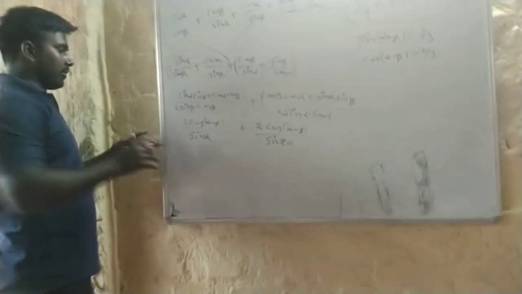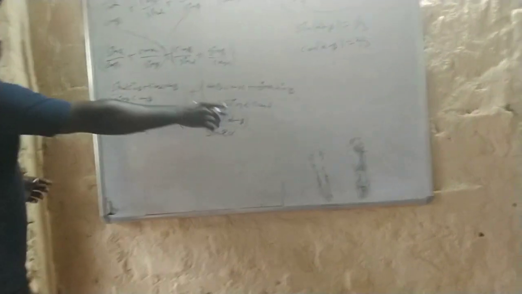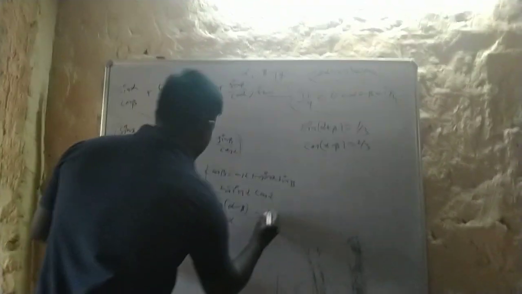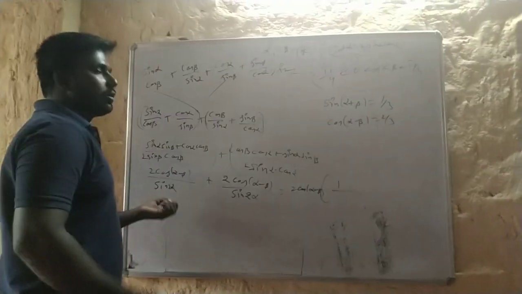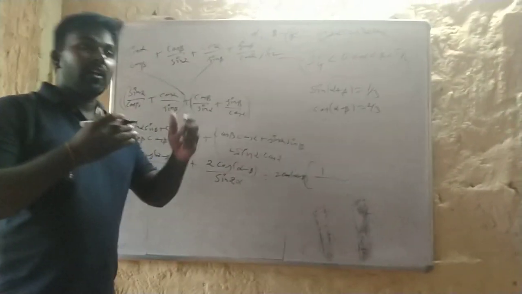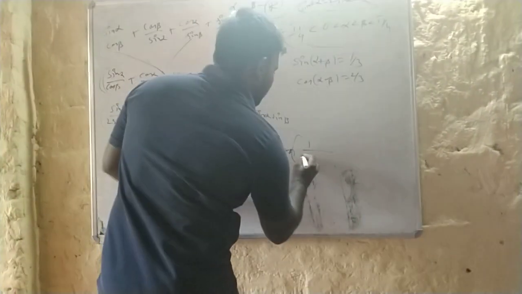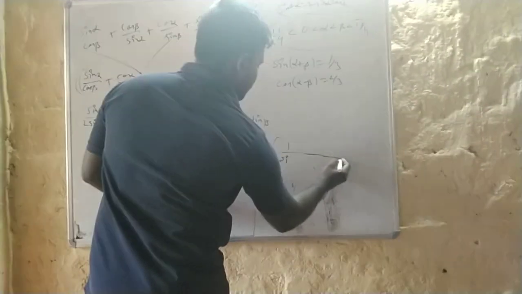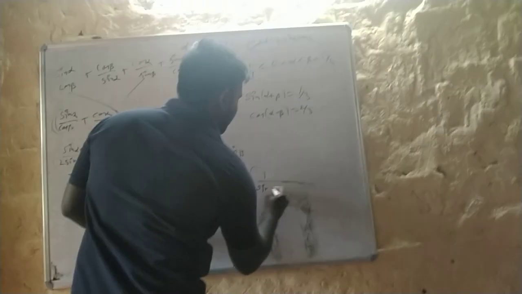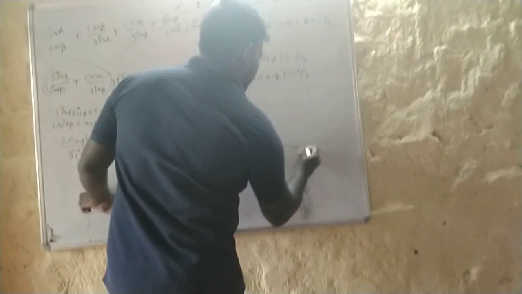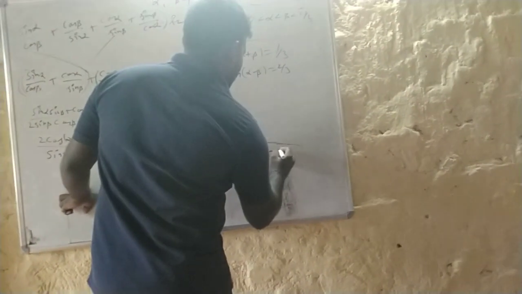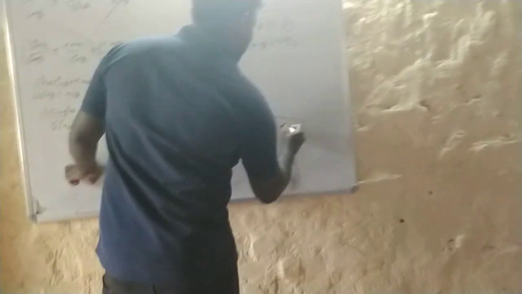Let me take common 2 cos alpha minus beta, both are the same. Then 1 by sin 2 alpha, we can write as sin alpha plus beta, plus alpha minus beta.